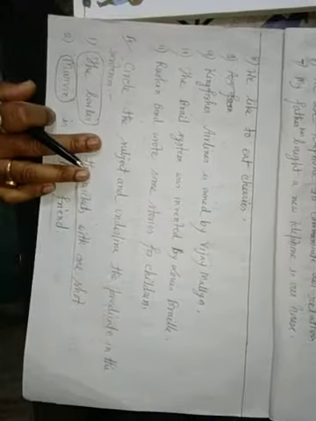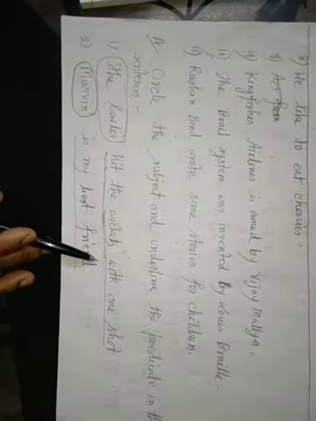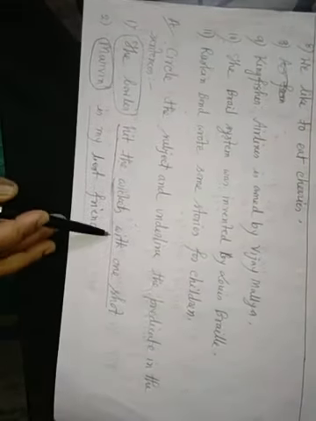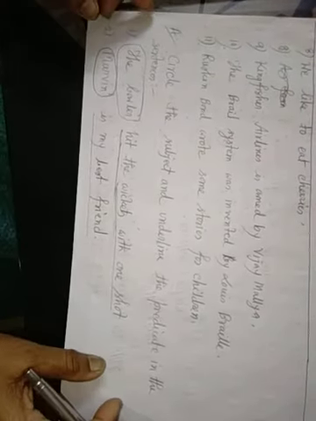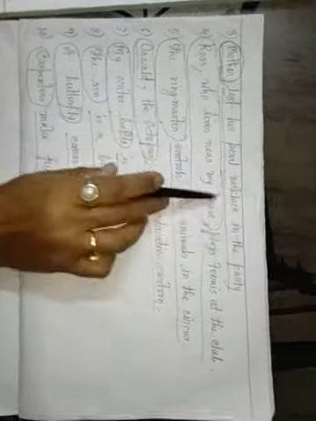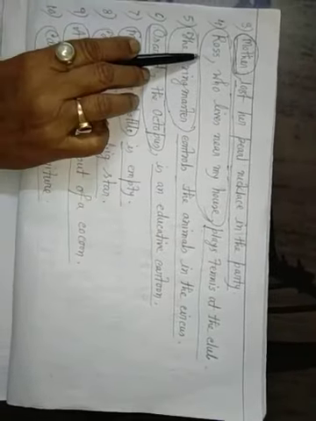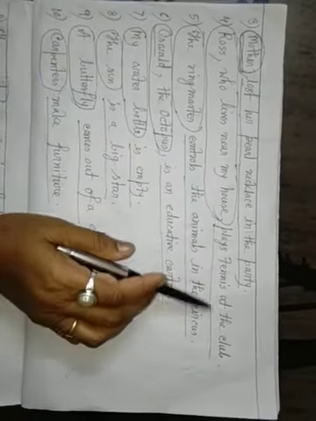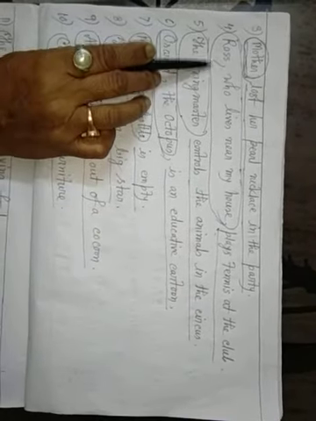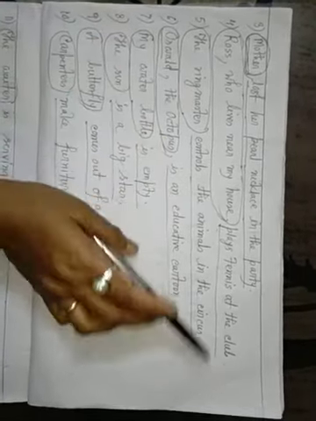And now I come to question number A. Circle the subject and underline the predicate in the sentences. The bowler hit the wickets with one shot. Bowler is the subject, hit the wickets with one shot is the predicate. Marvin is my best friend. Marvin is the subject, is my best friend is the predicate. Mother lost her pearl necklace in the party. Mother is the subject, lost her pearl necklace in the party is the predicate. Ross, who lives near my house, plays tennis at the club. Ross, who lives near my house, is the subject, this is the predicate.